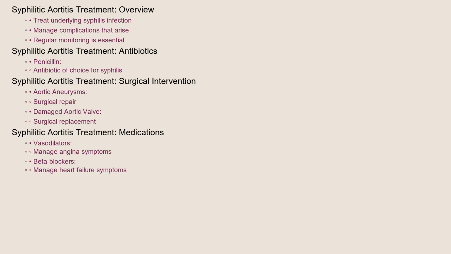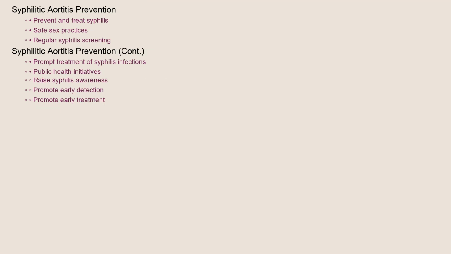The treatment of syphilitic aortitis involves treating the underlying syphilis infection and managing the complications that arise. Penicillin is the antibiotic of choice for treating syphilis. Surgical intervention may be necessary to repair aortic aneurysms or replace a damaged aortic valve. Medications, such as vasodilators and beta blockers, may be used to manage symptoms of angina and heart failure. Regular monitoring is essential to assess disease progression and adjust treatment accordingly.